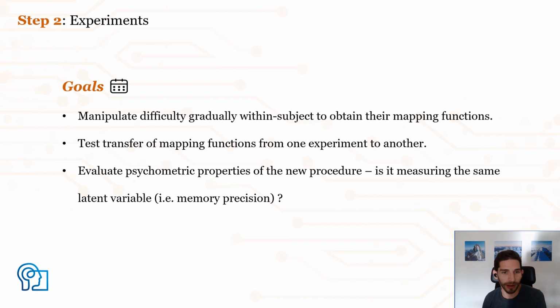This was the goal of the new experiment. First, we wanted to manipulate difficulty gradually within each individual in order to obtain their mapping function from arc width to memory precision as estimated from the continuous reproduction task. And we wanted to test whether these mapping functions transfer from one type of experiment to another. And finally, we wanted to evaluate the psychometric properties of this new procedure.